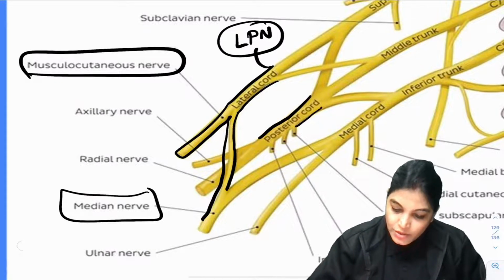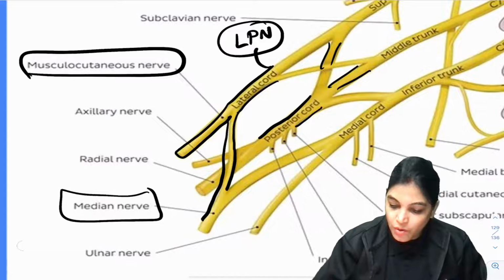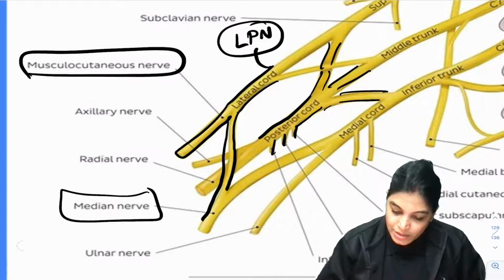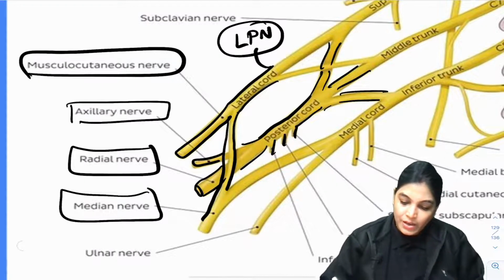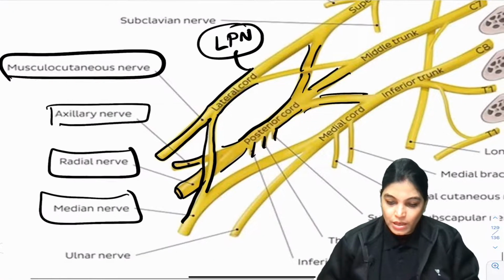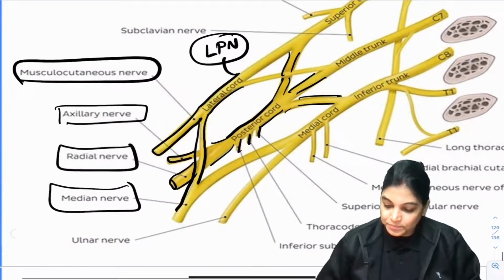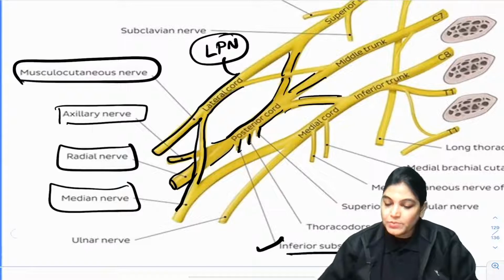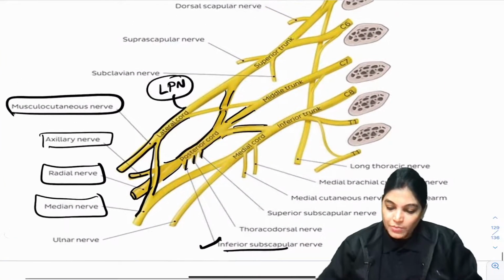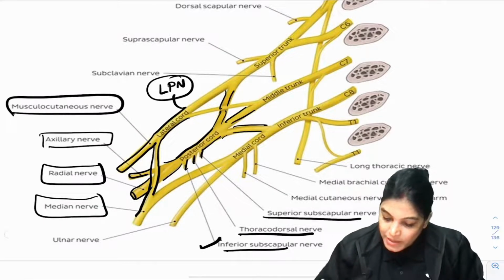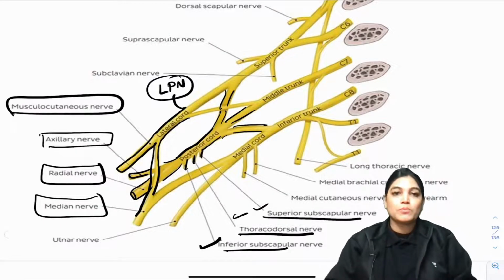Posterior cord, as you can see, formed by the posterior division of all the trunks. It is giving 3 branches here, and one is the axillary, and the largest branch is the radial nerve. Largest branch is the radial nerve, axillary nerve, and we have got other branches. As you can see here, we have got inferior subscapular, thoracodorsal and superior subscapular. These are all branches from the posterior cord.